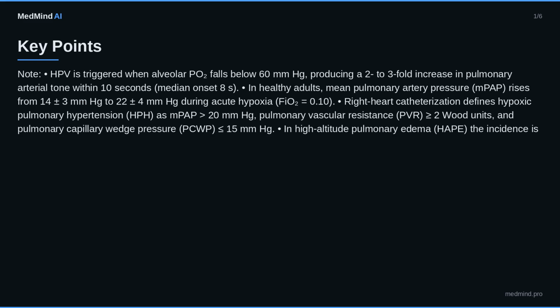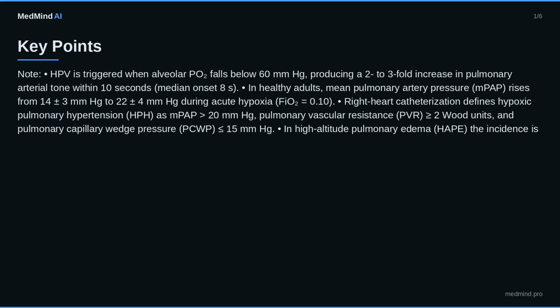Liver function monitoring is required every 2 weeks for the first 3 months. The ESC/ERS 2022 guideline recommends initial combination therapy, endothelin receptor antagonist plus phosphodiesterase 5 inhibitor, for WHO Group 1 PAH with a Class 1, Level A recommendation.